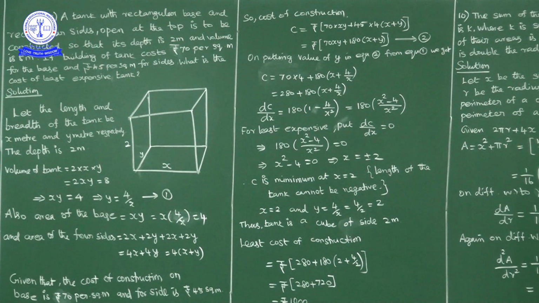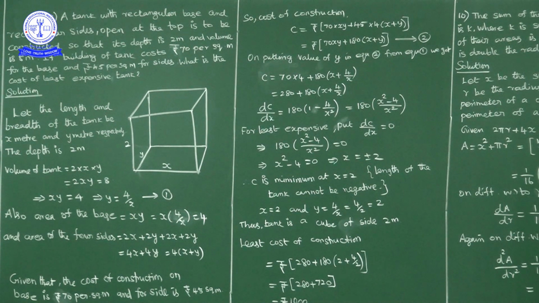My area of base is xy. My xy is how much? From here xy is 4. So area of base is 4 square meters. And area of 4 sides is 4 into (x plus y). What else is given? Cost of construction for base is 70 rupees per square meter and for side walls or sides is 45 rupees per square meter.